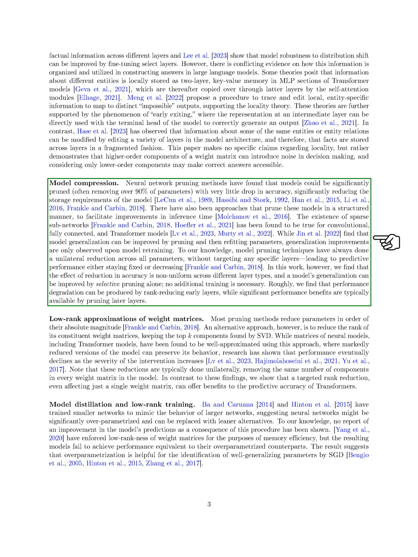Researchers have discovered that we can significantly trim down these models, often removing more than 90% of their parameters, without a substantial loss in accuracy. This makes the models much less demanding in terms of storage. Some methods even prune these models in a structured way, which can speed up the time it takes to make inferences. This concept of sparse sub-networks applies to various types of models, including convolutional, fully connected, and transformer models.